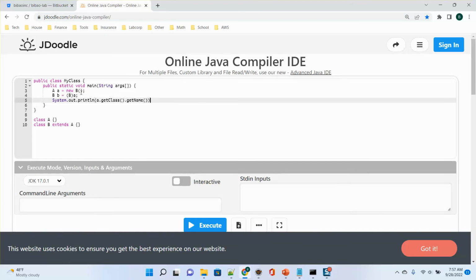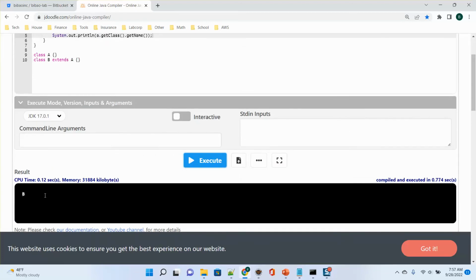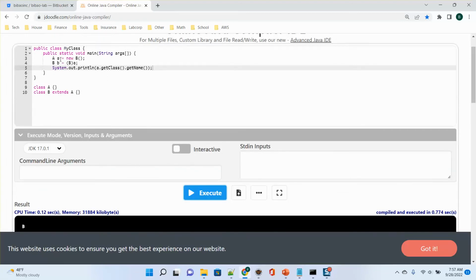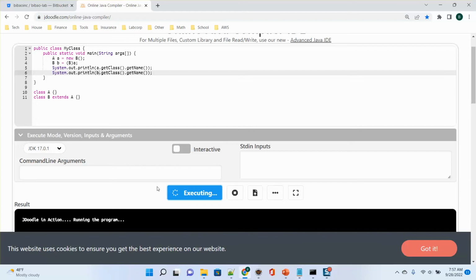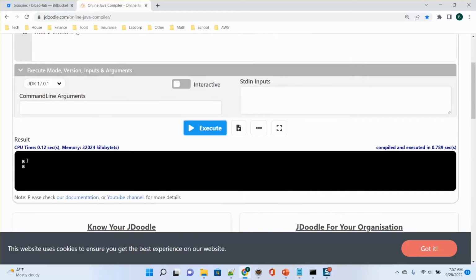So this one should be B, right? Let's execute. It's B, right? So a's type is B because it uses new B to create the object of A. It just uses upcasting to A, then downcasting to B. And the b and a should have the same class. If I use this one, use b, okay, both of them are B.